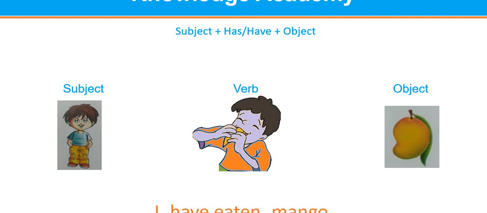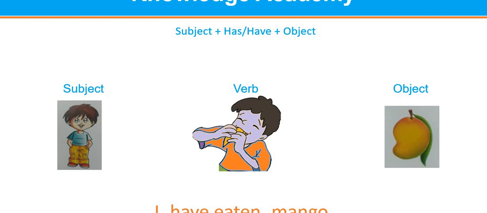The subject is the person or thing doing something, and object is having something done to it. When we use he, she, it as a subject, we use has with it. And when we use I, you, we and they as a subject, we use have with them. So let's see some examples.